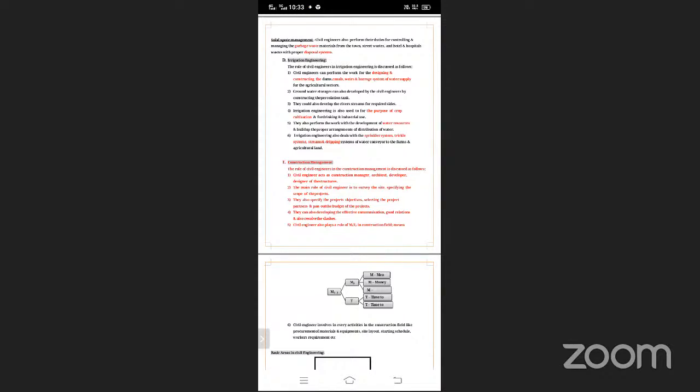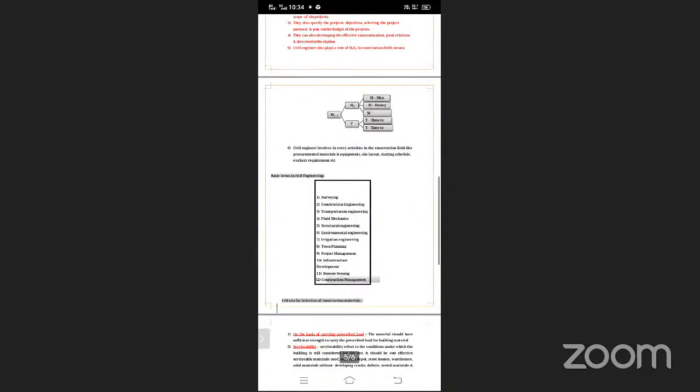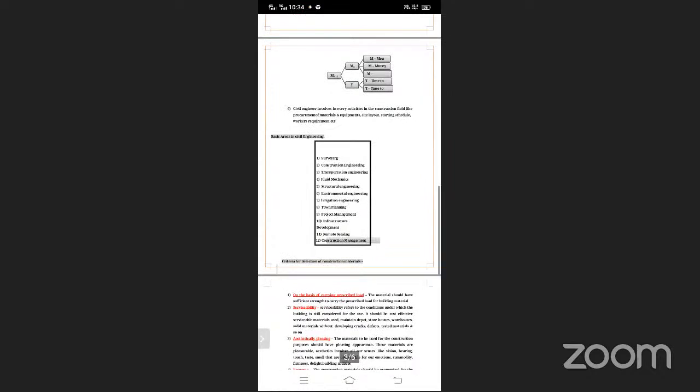The work has come, money has come, time has come. So all these points the civil engineer has to know very well. If these points are covered, or we know them, it will help to develop your career in the civil engineering field. What are the various branches of civil engineering?